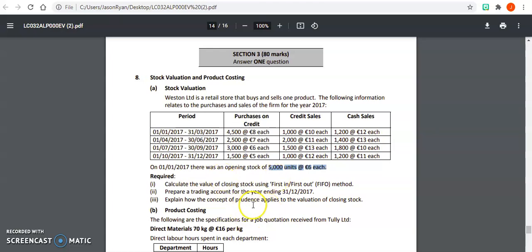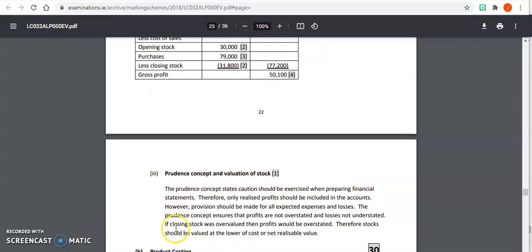Okay, so let's have a look at part C then for question 8 for the 2018 stock valuation question. So there's a little bit of theory on this. It says explain how the concept of prudence applies to the valuation of your closing stock. So the prudence concept is basically that profits are not overstated and losses are not understated.